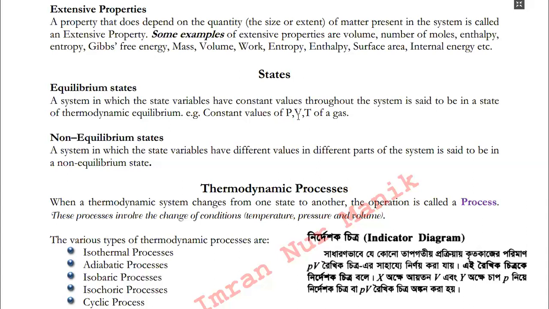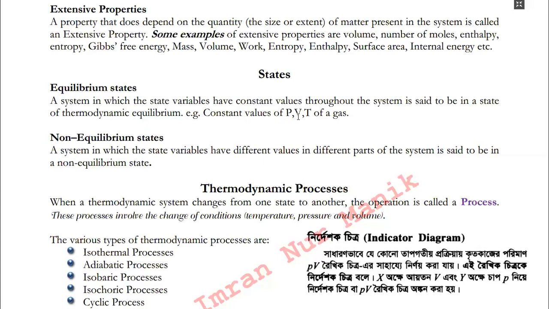Since these parameters must be specified for specifying the state of a system, these are known as state variables or state functions or thermodynamic parameters. And if we construct an equation, for example, PV is equal to nRT, where all the parameters are present, then this type of equation is known as an equation of state.